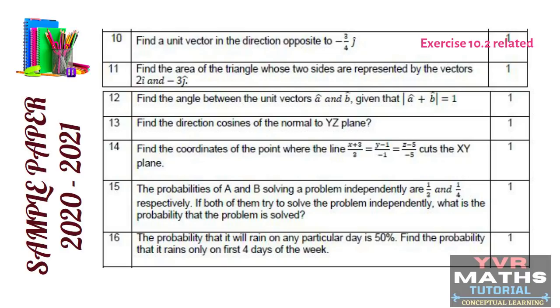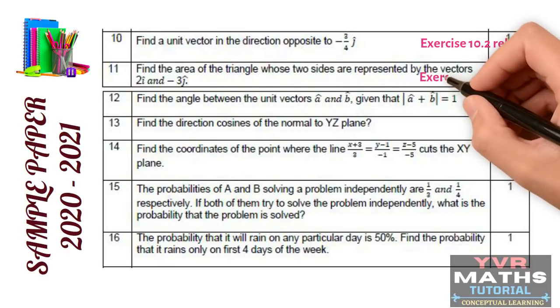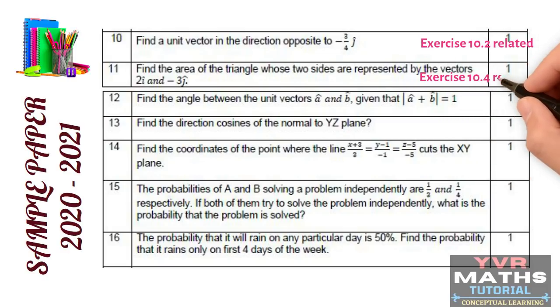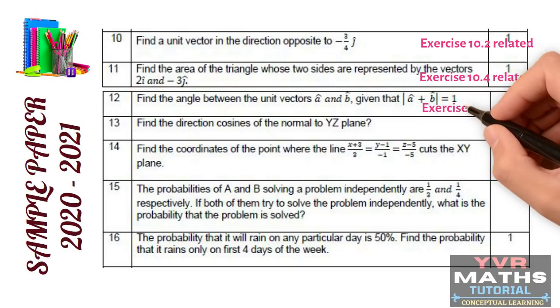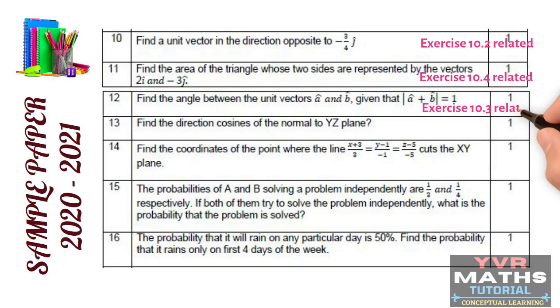See 11th question. 11th question also from the same chapter, vector algebra. So this question is based on vector or cross product of two vectors concept. This is related to 10.4 exercise. See 12th question. 12th question also from the same chapter, vector algebra. The concept is scalar or dot product of two vectors. This question is related to exercise 10.3.